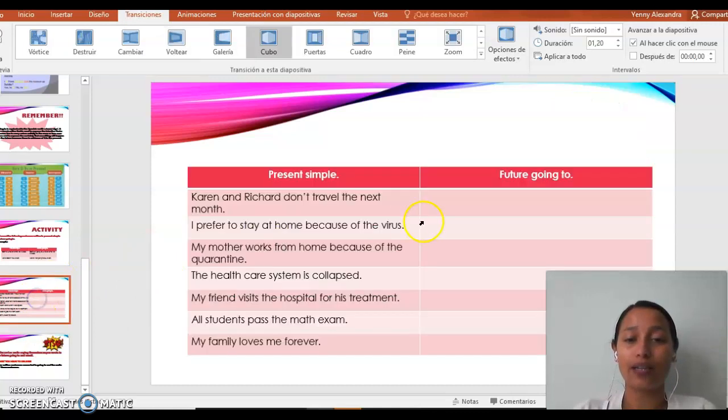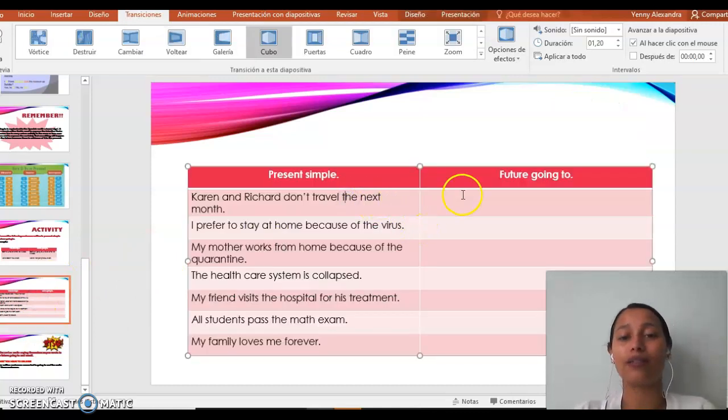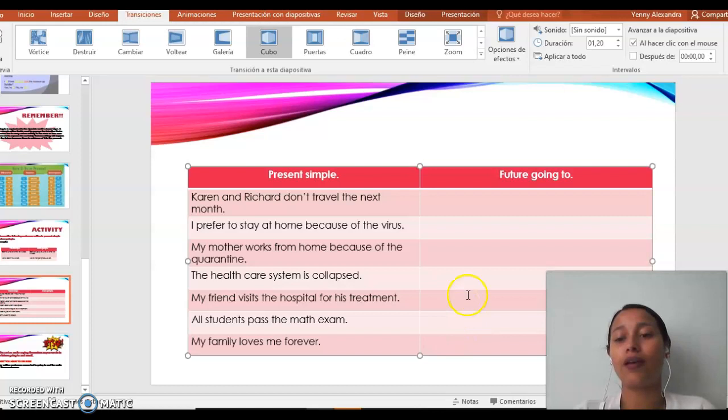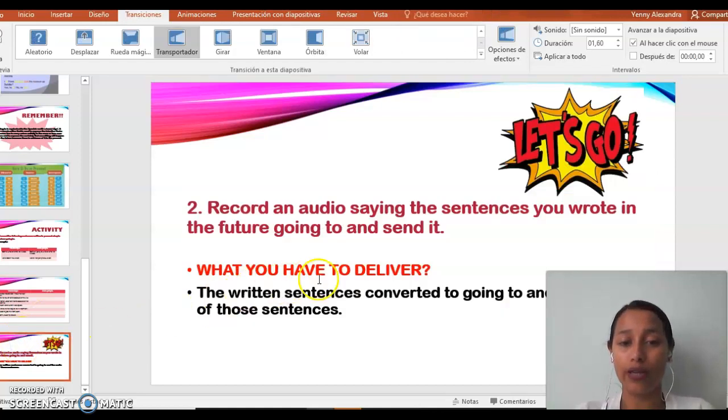Finalmente, después de que hayan convertido estas oraciones de presente simple a futuro going to, lo que van a hacer es hacer una grabación leyendo las oraciones que escribieron únicamente en esta columna. O sea, 1, 2, 3, 4, 5, 6, 7 oraciones. Van a grabarse diciendo esas oraciones y me van a enviar el audio, o sea, lo van a subir a la plataforma Saberes.